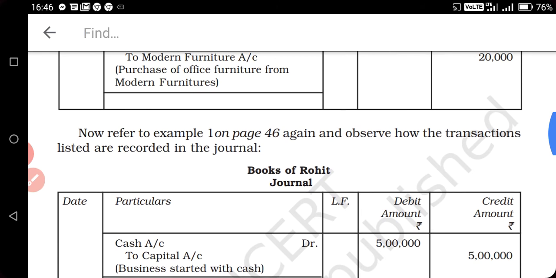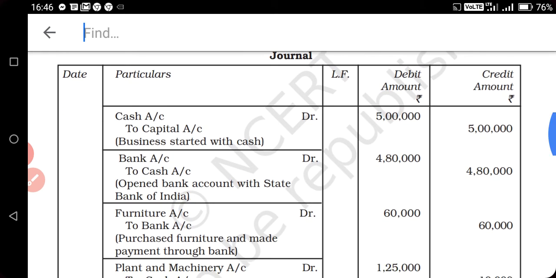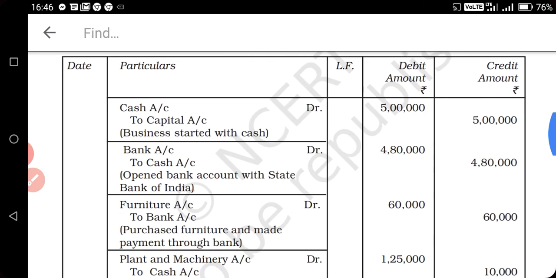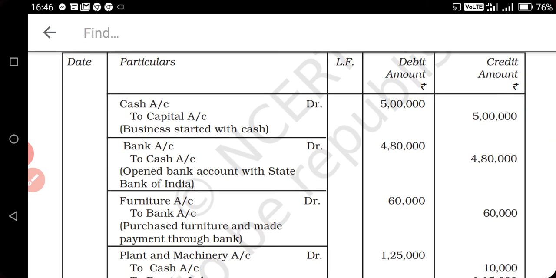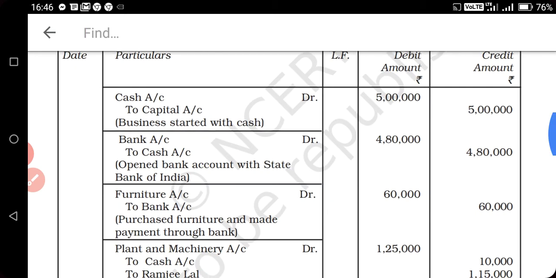Now next, refer to the example on page 46 again and observe how the listed transactions are recorded in the journal. So see, the first date is not mentioned, so you can write any date 1, 2, 3, 4 of any month.